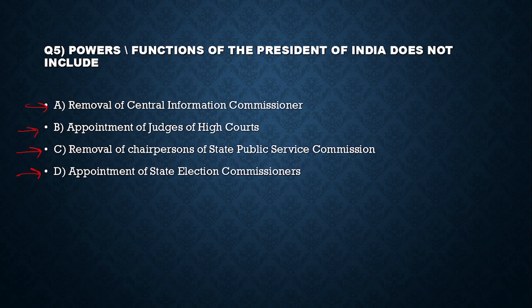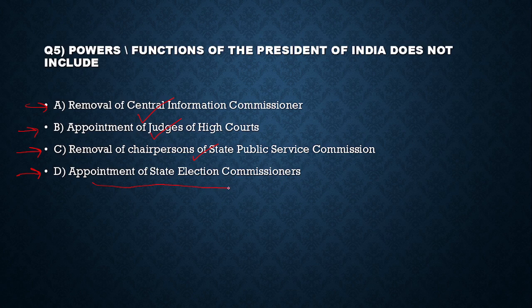See, the removal of the Central Information Commissioner is the function of President of India. The appointment of judges of High Court is the function of President of India. The removal of chairperson of State Public Service Commission is a function of President of India.